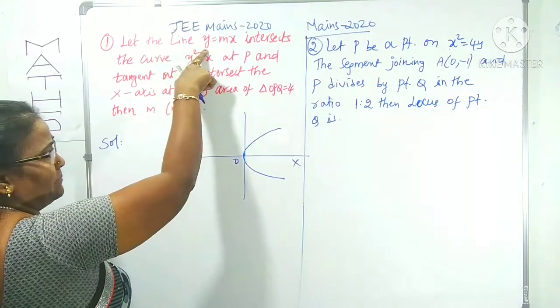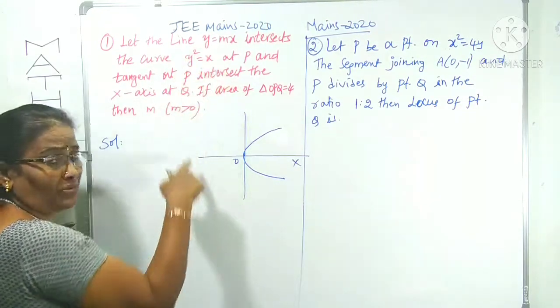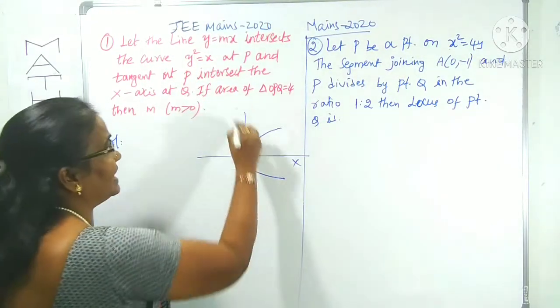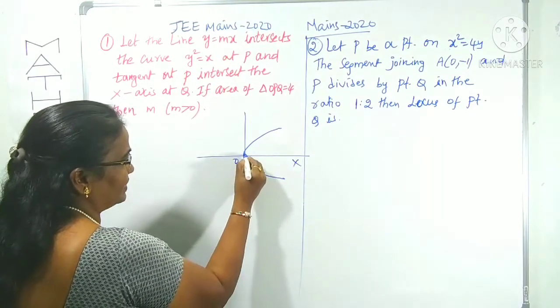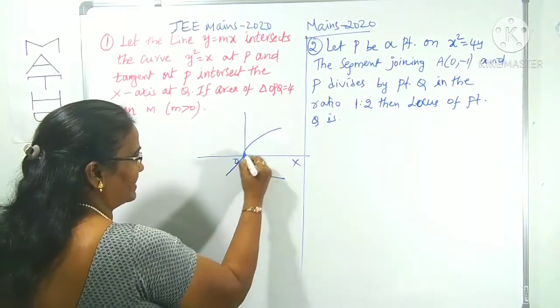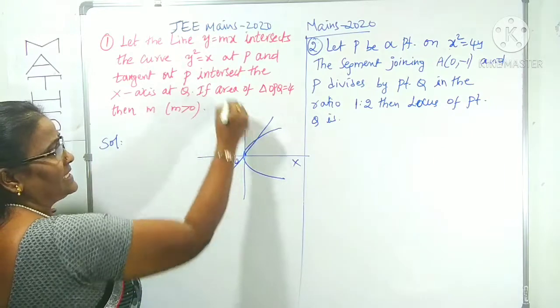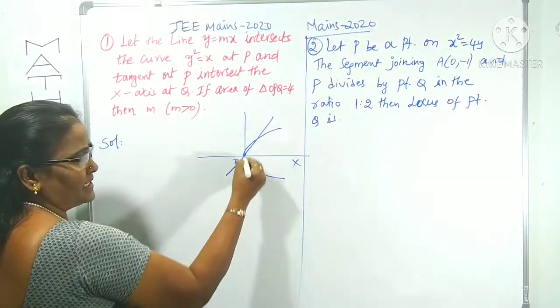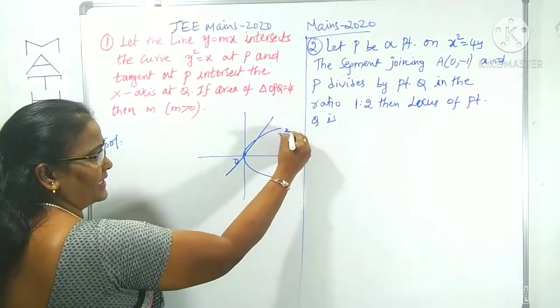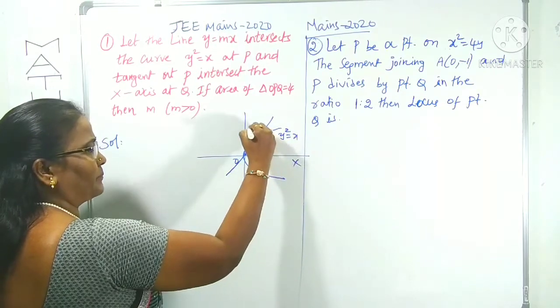The line y = mx is a straight line in slope form; if the slope is m, it passes through the origin. This line meets the parabola at the point P.